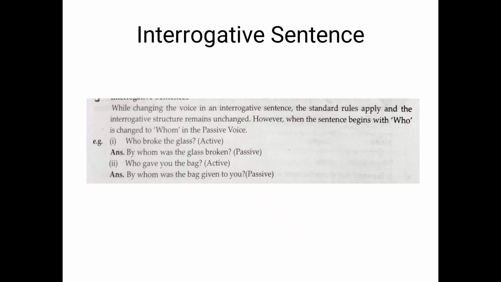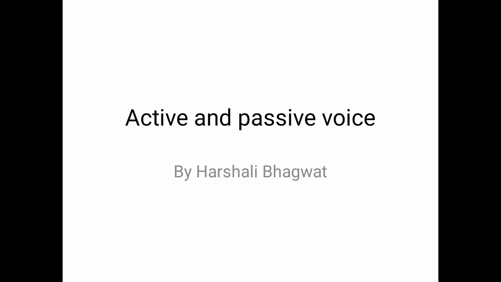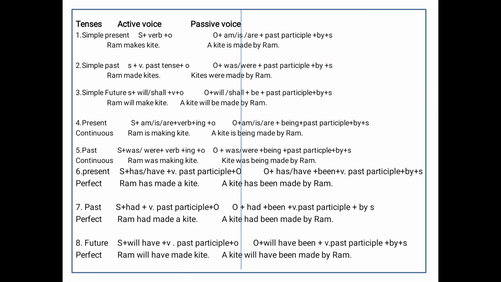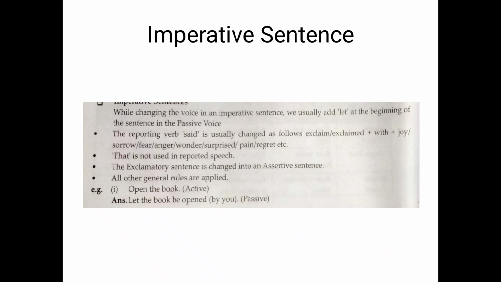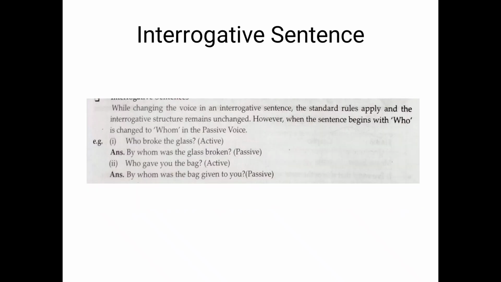So this is how we have seen all the rules according to the tenses, and also the type of sentence, whether it is an assertive sentence or an imperative sentence. In the imperative type of sentence there are four types: suggestion, order, request, and one more, the joy or exclamation type of word. All these kinds of sentences we are converting from active to passive, and we can also convert the interrogative sentence into passive voice. So whatever rules we have regarding this, we have seen that.